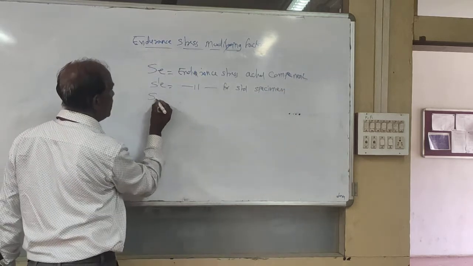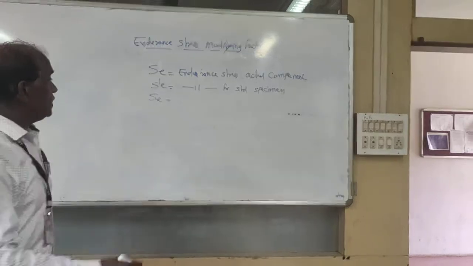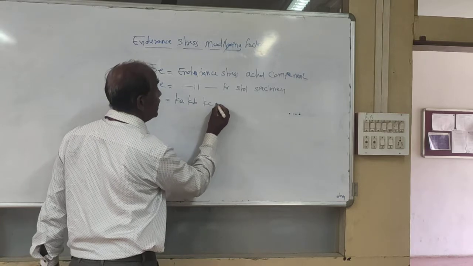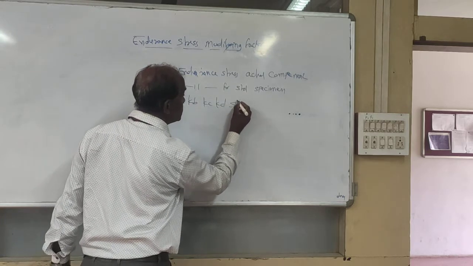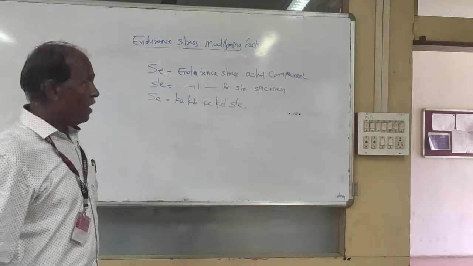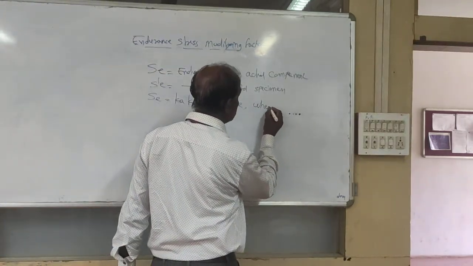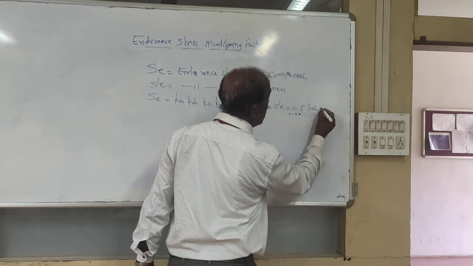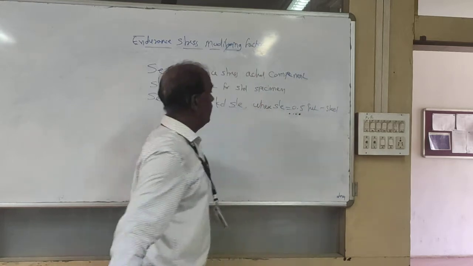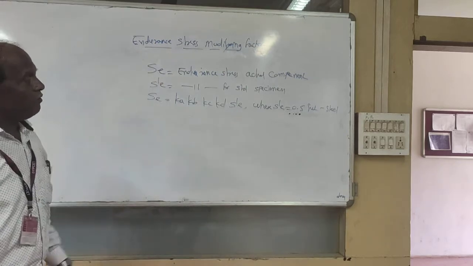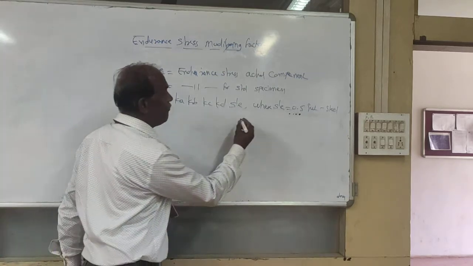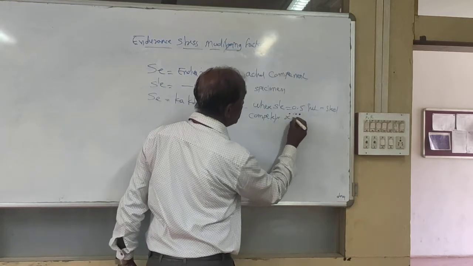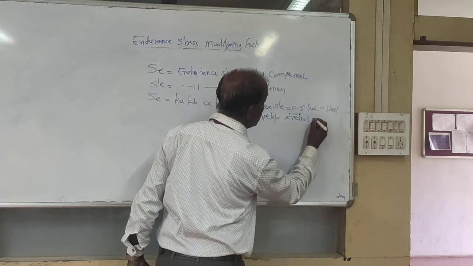Se is related by Ka, Kb, Kc and Kd times Se dash, where Se dash is equal to 0.5 times the Sut for steel material. This is applicable for completely reversed loading.